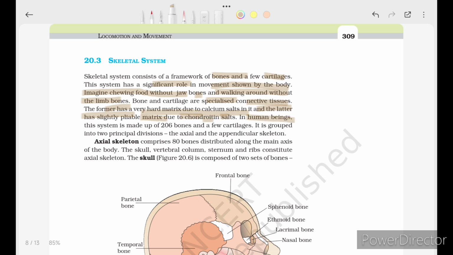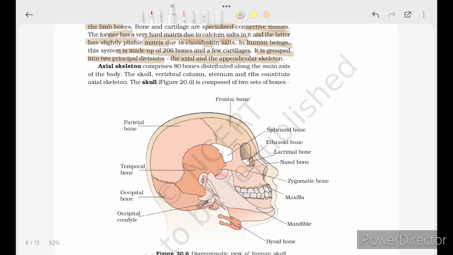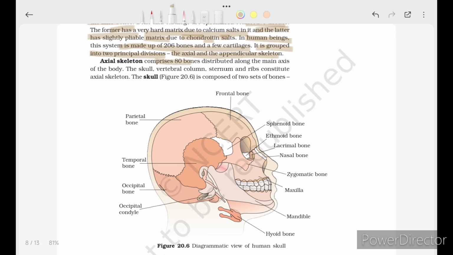In human beings, this system is made up of 206 bones and a few cartilages. It is grouped into two principal divisions, the axial and the appendicular skeleton. The axial skeleton comprises 80 bones distributed along the main axis of the body. The skull, the vertebral column, the sternum, and the ribs constitute the axial skeleton.